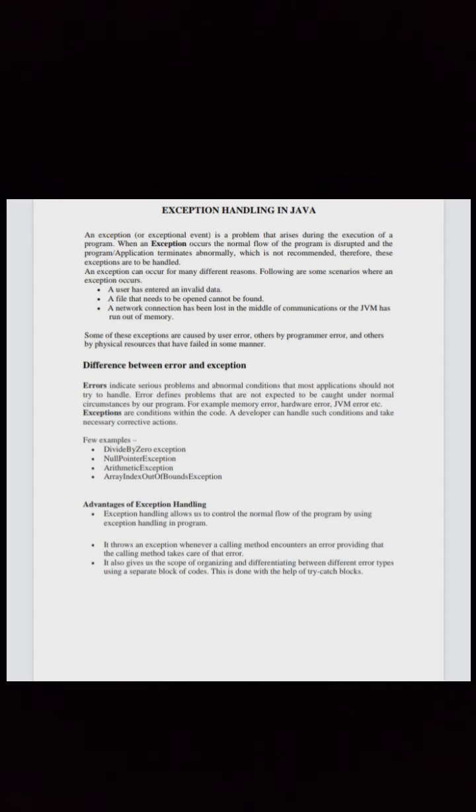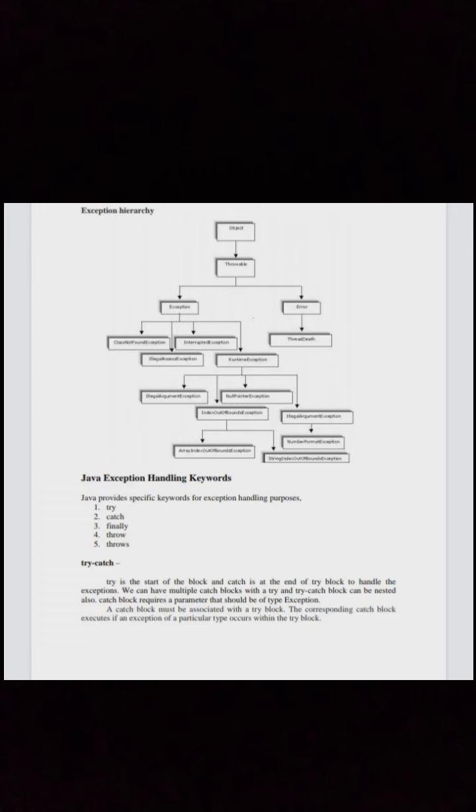Advantages of exception handling. Exception handling allows us to control the normal flow of the program. It throws an exception whenever a calling method encounters an error, provided that the calling method takes care of that error. It also gives us the scope of organizing and differentiating between different error types using a separate block of code. This is done with the help of try-catch blocks. See the exception hierarchy here.